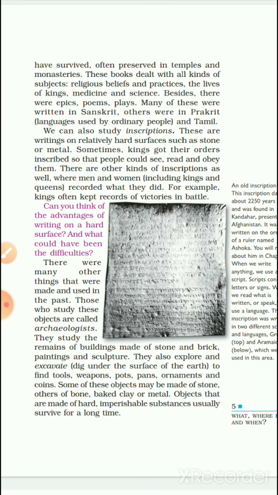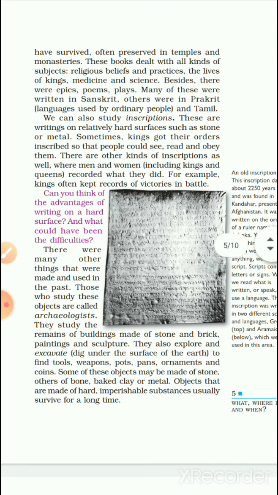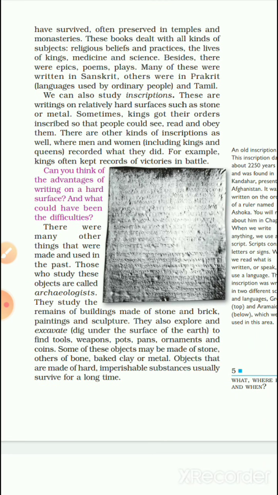Can you think of the advantage of writing on a hard surface and what could have been the difficulty? There were many other things that were made and used in the past. Those who study these objects are called archaeologists. They study the remains of buildings made of stone and brick, paintings and sculpture. They also explore and excavate to find tools, weapons, pots, pans, ornaments, and coins. Some of these objects may be made of stone, others of bone, wood, clay, or metal. Objects that are made of hard, imperishable substances usually survive for a long time.